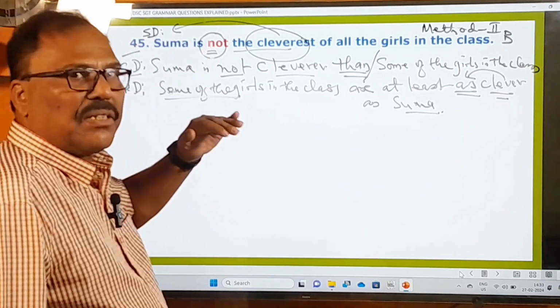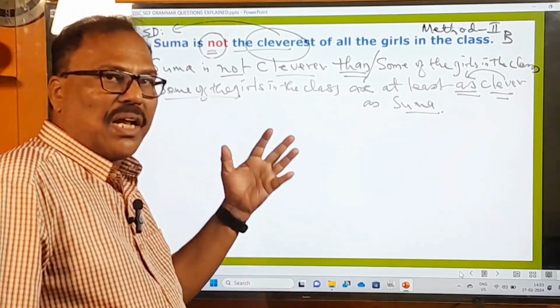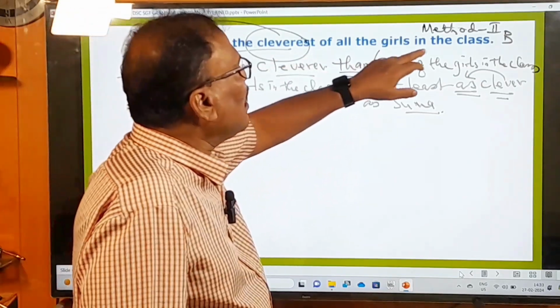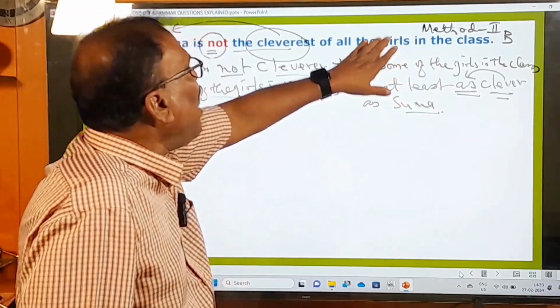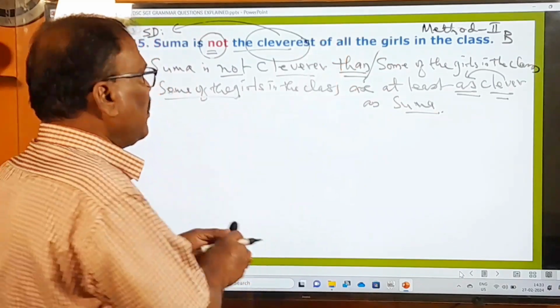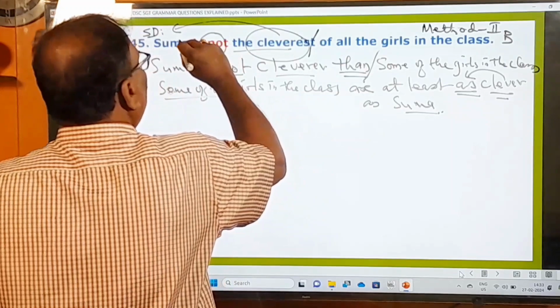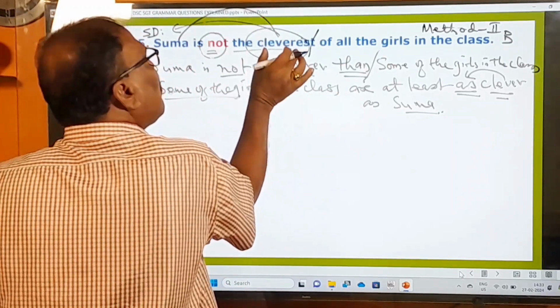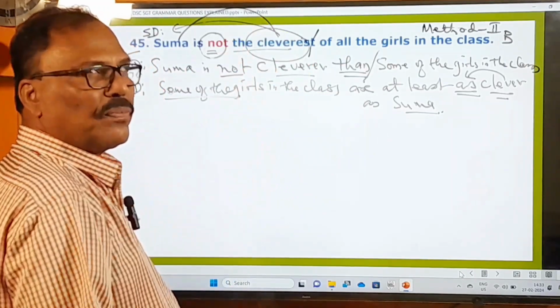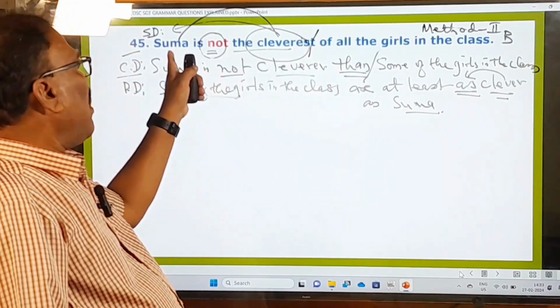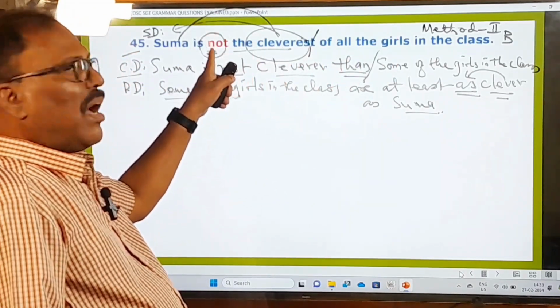So now let us see the Telugu meaning also in order to understand this. What is the meaning of this sentence? Suma is not the cleverest of the girls in the class, means Taragatuloni Ammayilandarlo Kella. Right, up to here it's okay. Taragatuloni Ammayilandarlo Kella. Now we have to take the meaning. Suma Atyanta Telivainadi Kadu.